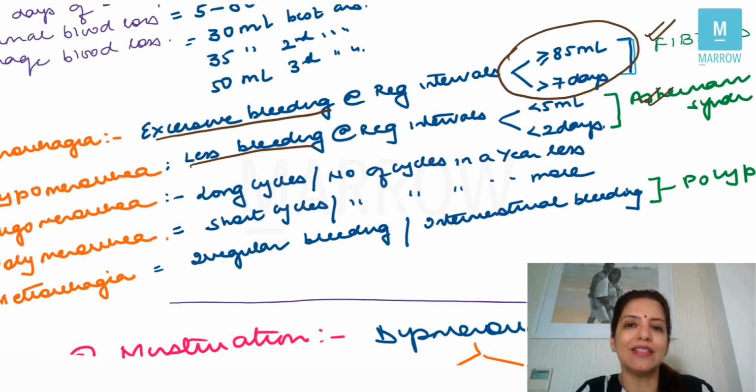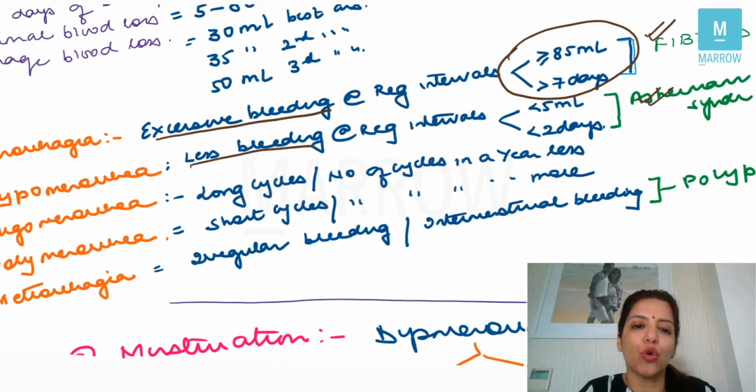So long cycles, in other words, or they can say the number of cycles in a year are less, then the term will be oligomenorrhea. And in contrast, polymenorrhea means short cycles. In other words, the number of cycles in a year will be more.